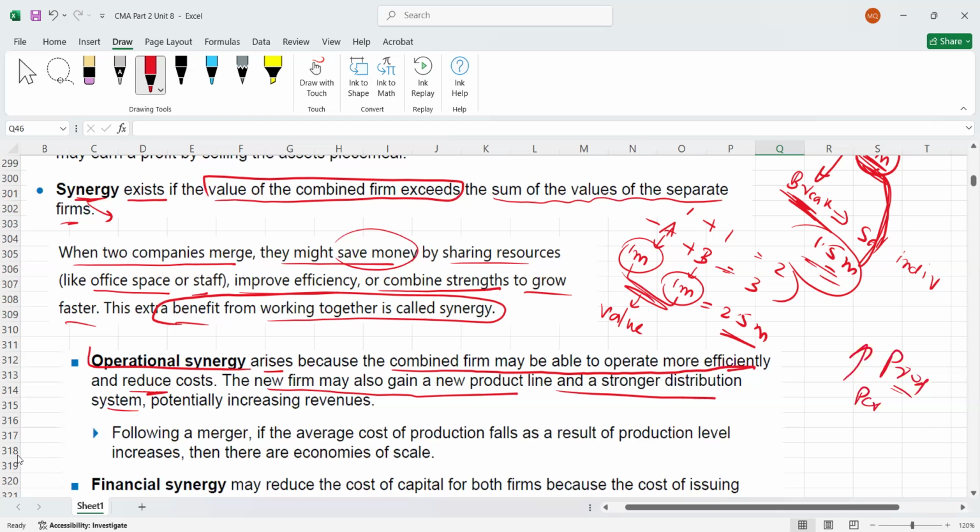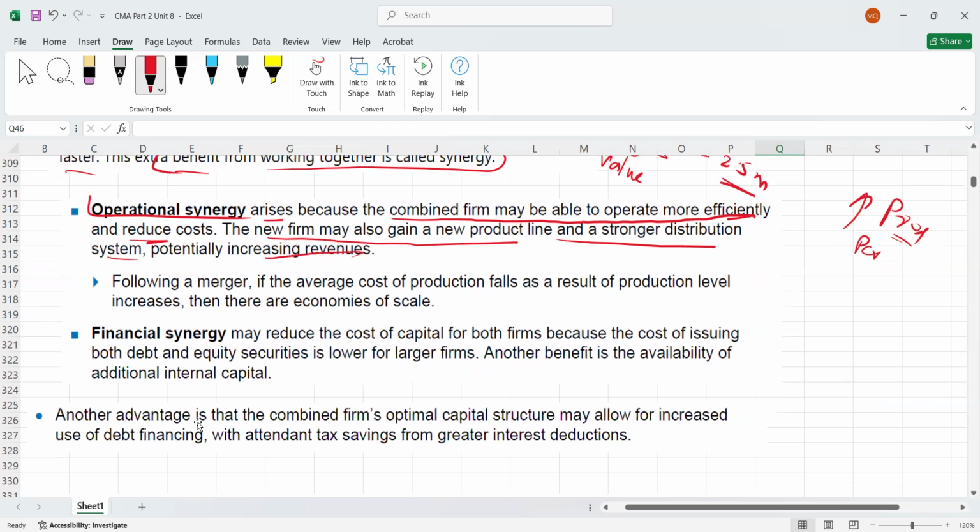For example, maybe previously A did not have a stronger distribution channel, but B did. Now if A and B merge, A will also have access to the same distribution channel, right? And obviously our product line will increase also. Once A and B's product lines come together, their product line will increase and their number of customers will increase. So definitely they are going to get operational synergy.